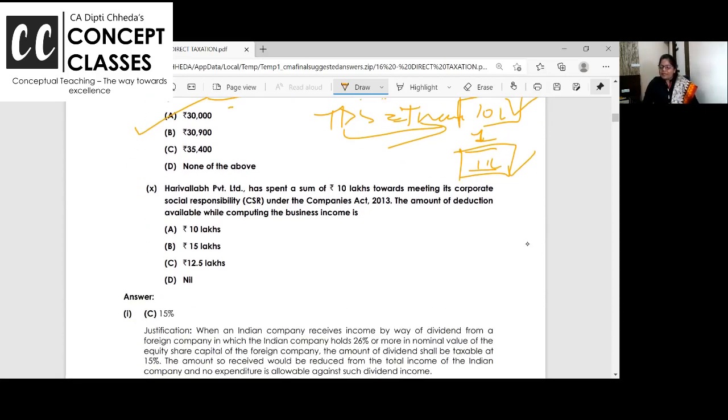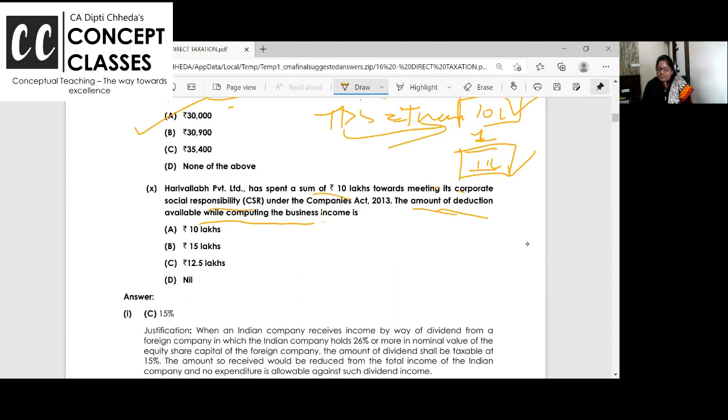Hari Vallabh Private Limited has spent a sum of 10 lakhs towards meeting its corporate social responsibility. Amount of deduction allowed. I hope all of you know companies having net worth above a limit have to incur CSR expenditures. But is CSR expenditure allowed?